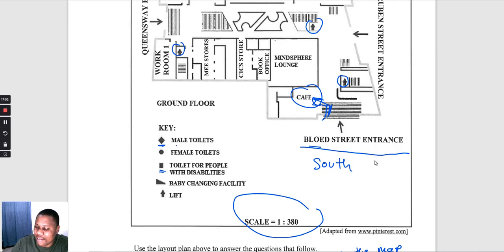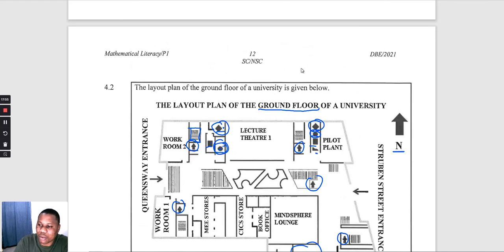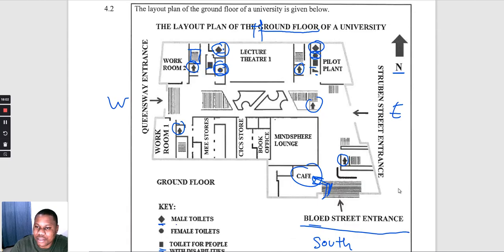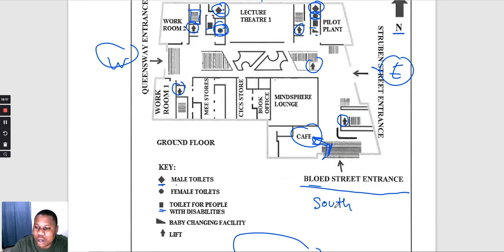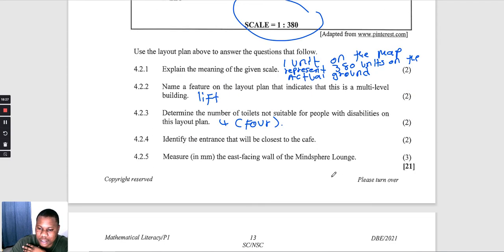So we can say this is the Blood Street entrance, but someone can say the south entrance. Why? Because when we look at our arrow here, we have north here, and then we have the west, the east, and the south. So in the north of this university, we don't have an entrance. We have an entrance on the west, on the east, and on the south. The entrance on the south is called the Blood Street entrance.